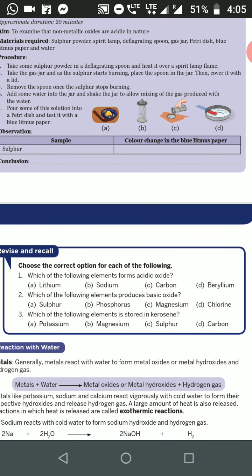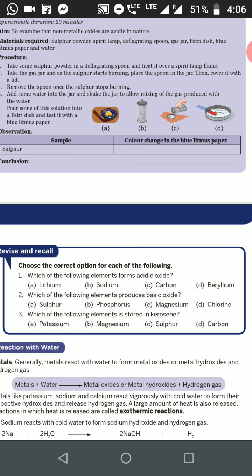The second question, which of the following elements produces basic oxide? All the metals are basic in nature. Among sulfur, phosphorus, calcium and chlorine, the oxide formed with the calcium is basic in nature.